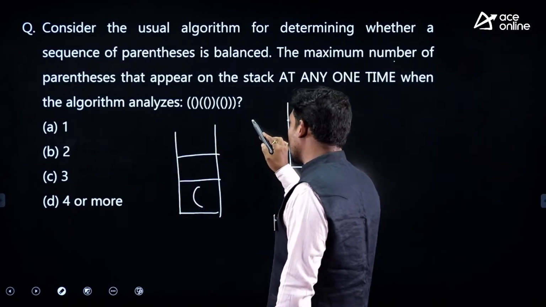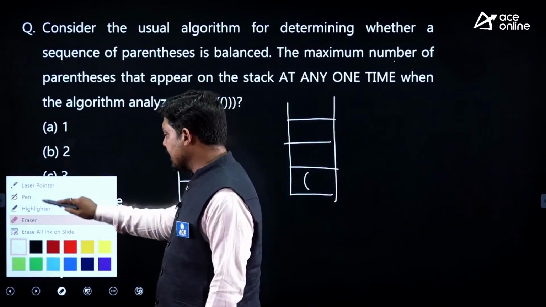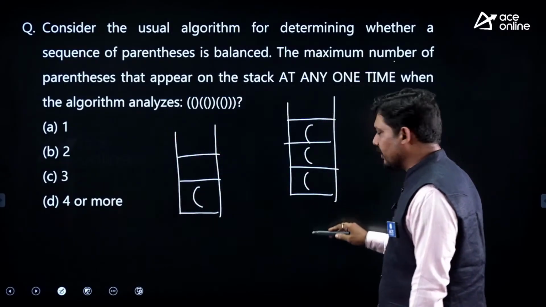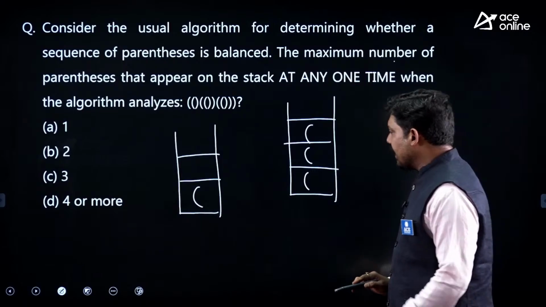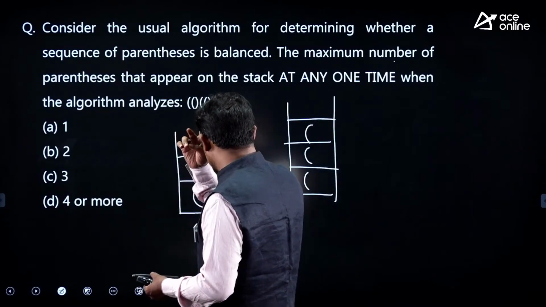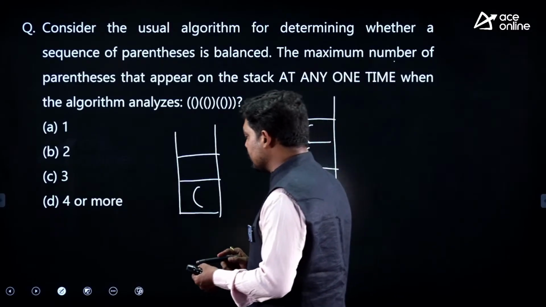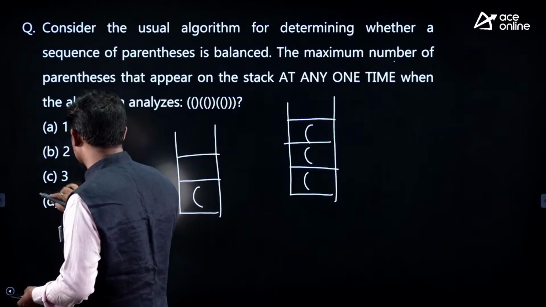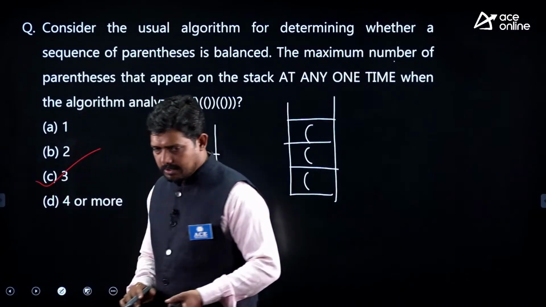Then again 2 more openings, and that means again the stack size will reach 1 and 2, and then finally 3 closings will take out all the 3. So with that I figured out that the height that is maximum growing in this case is 3. The answer for this question is 3.